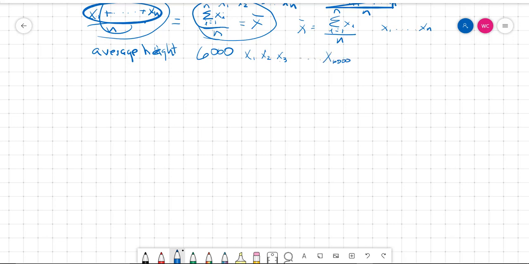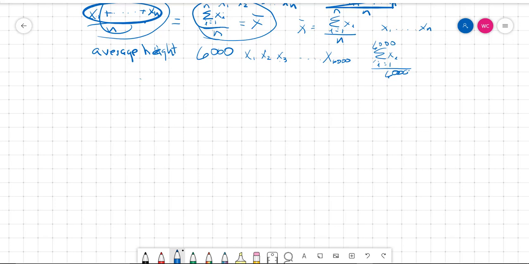We could do that. And then we just do what we already discussed. We do sigma i equals 1 to 6,000 and divide by 6,000, right? So we could do that and we would get the average. But oftentimes we don't want to do so much work. And if the population wasn't 6,000 but 6 million, suppose we were talking about a whole lot of people, we wouldn't want to do that.